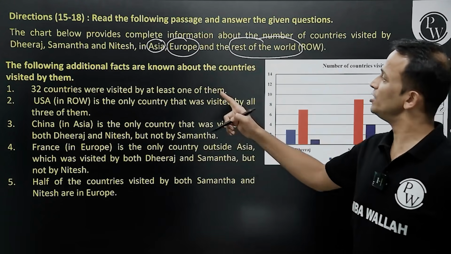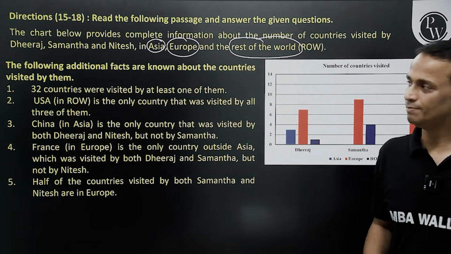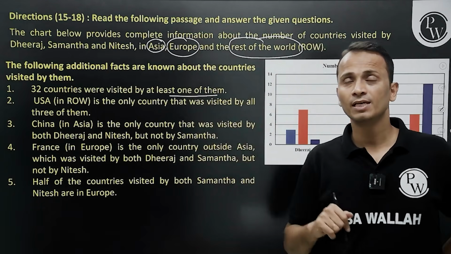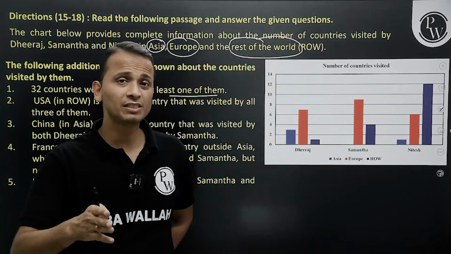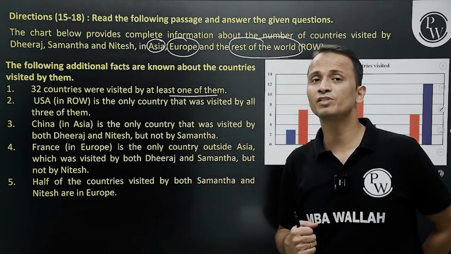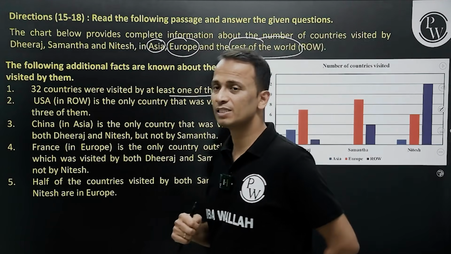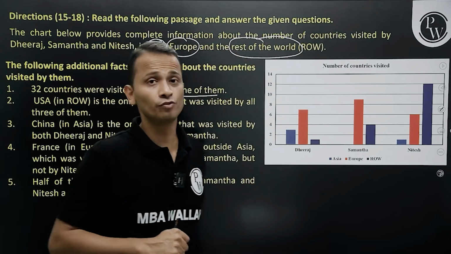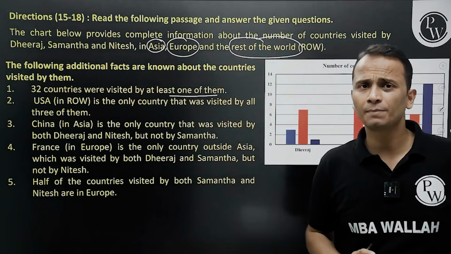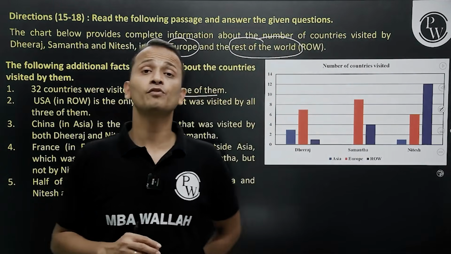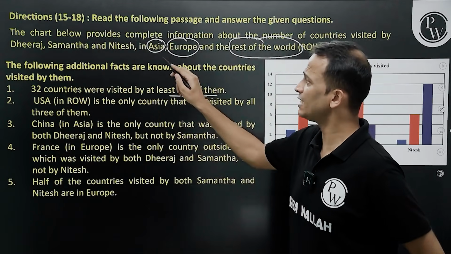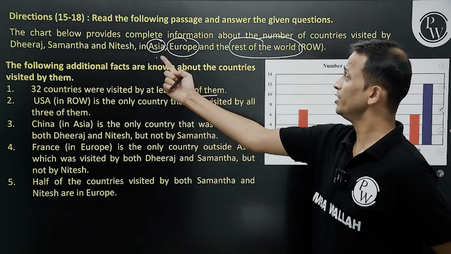Okay. Now, following additional facts are known about the countries visited by them. So first point says that 30 countries were visited by at least one of them. Now, at least one of them. So there may be some countries that may be visited by exactly one of them. There may be some countries that will be visited by exactly 2 of them. And there will be some countries which will be visited by exactly 3 of them. So just by the look of it, whatever I have read up till now, this looks like a question of Venn diagrams, right?